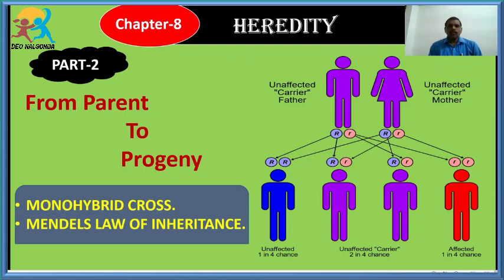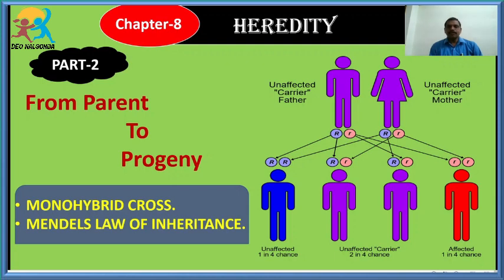Today we are going to concentrate on the experiments of Gregor John Mendel in his monastery: what experiments he conducted and what he explained on his experimental basis. He explained two laws, the law of dominance and the law of segregation, based on his experiment.